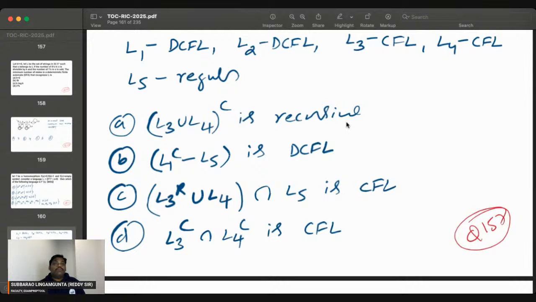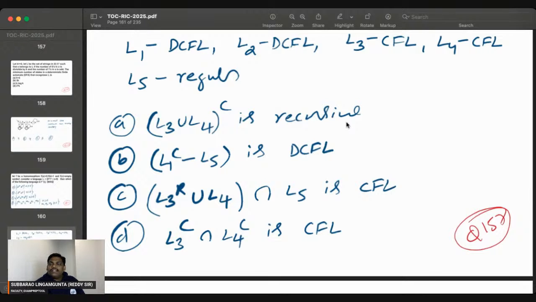This is the biggest mistake students will make. The only mistake I can expect here is whole complement, union, whole complement. Some people will do the union and then the whole complement, so sometimes it goes wrong. My suggestion to everyone is to first open up, then do the inside.